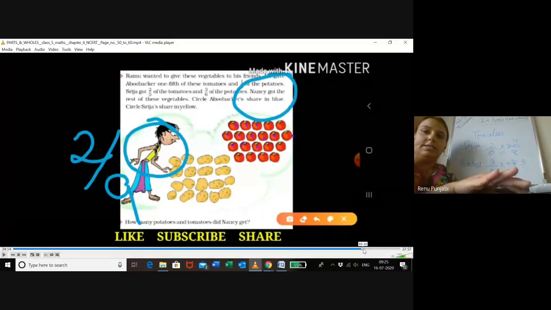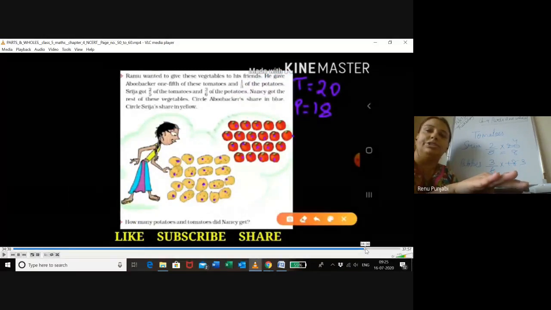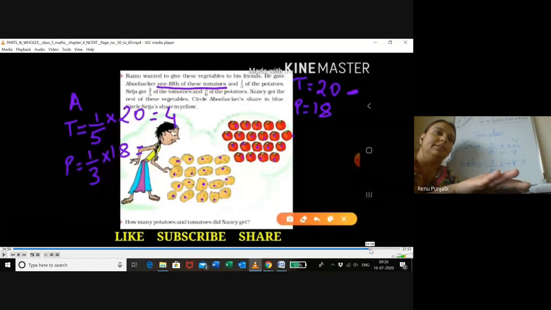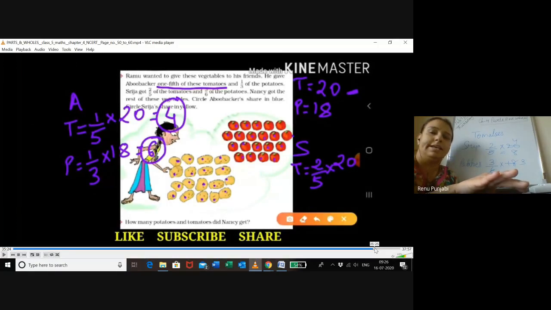Now let's see the full calculation. Total tomatoes were 20, potatoes were 18. Then after that they calculated tomatoes were 4 for Abu Bakr. They have written A. And 1/3 of 18 is 6.